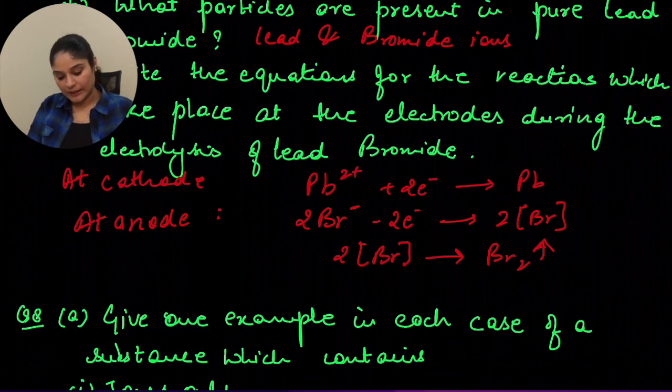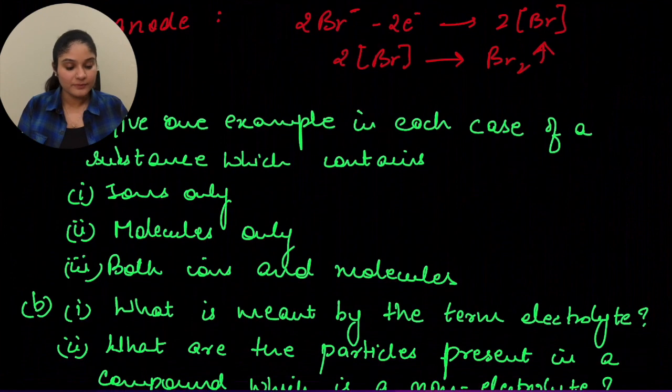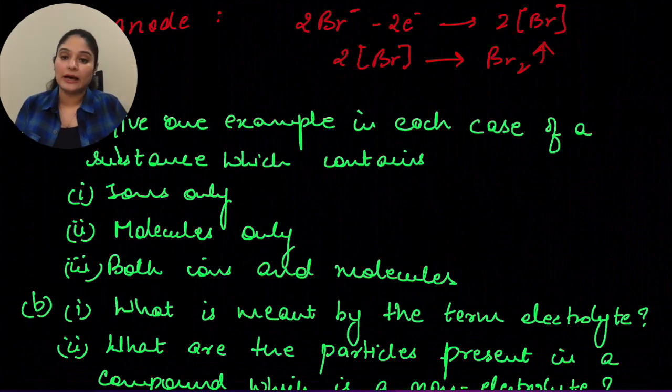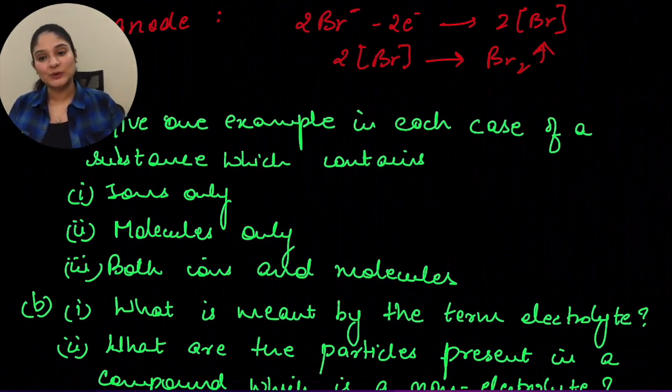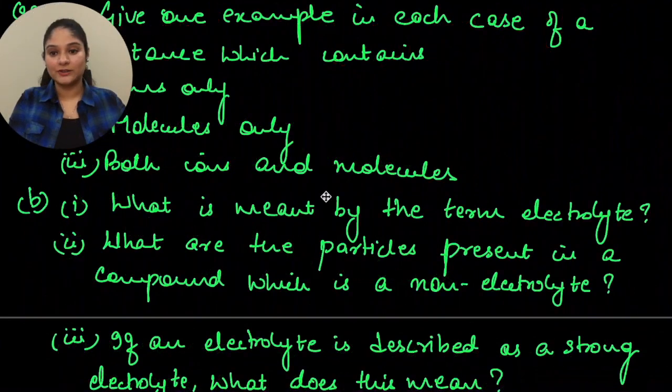Let's move to question number 8. The question number 8 says, give one example in each case of a substance which contains ions only, molecules only, and both ions and molecules. So when you talk about ions only, you can give any strong acid. Okay. So if you're talking about ions only, the best example that I would remember would be sodium chloride solution. When you have molecules only, you can have carbon tetrachloride. It's a very common example, and you can see that a lot getting repeated in a lot of questions. Then both ions and molecules can be your acetic acid. Okay, all right, let's move to the next question.